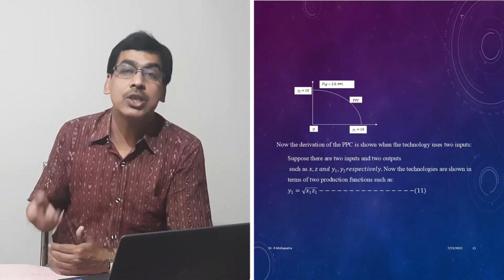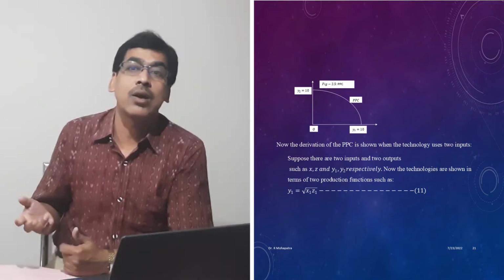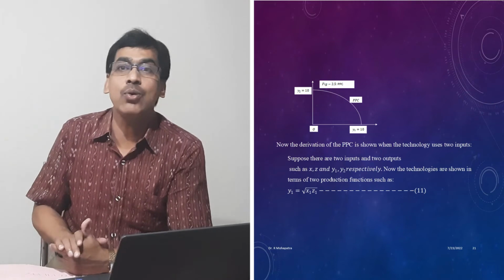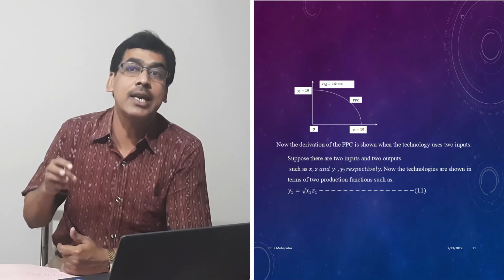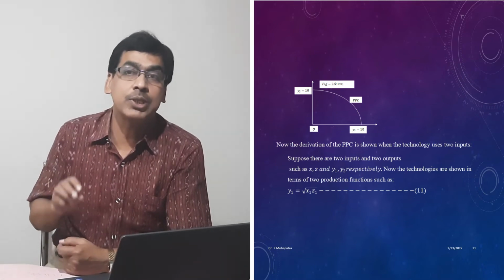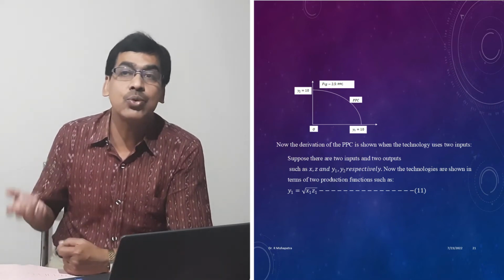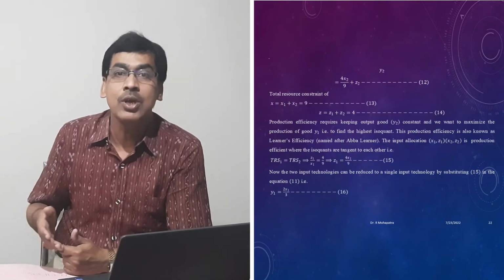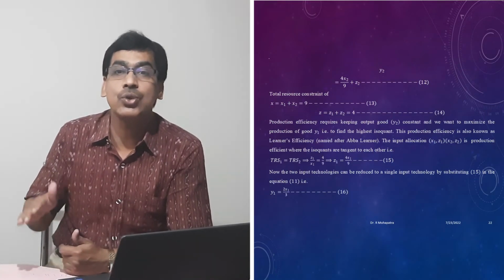Since the slope is positive, whenever we increase the value of y2, the marginal rate of transformation increases. Therefore, the production possibility curve is concave to the origin. That means when we put more and more value in the denominator, the marginal rate goes on diminishing.